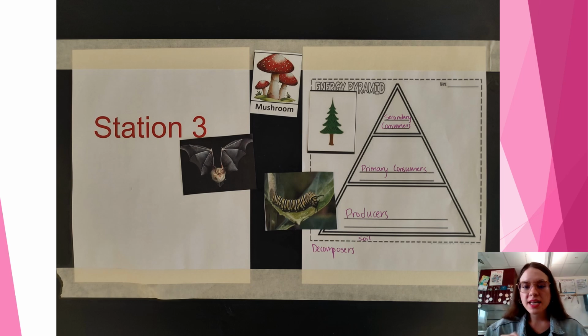Now, this is where each student will take one picture and put it on the pyramid. So the goal here is to organize the 4 pictures to the 4 different levels of the pyramid as shown to the right. So in this station, we have a tree, which would be our producer. We have a caterpillar, which would be our primary consumer. We have a bat, meat eater, who's a secondary consumer. And then we have a mushroom, which is our decomposer.